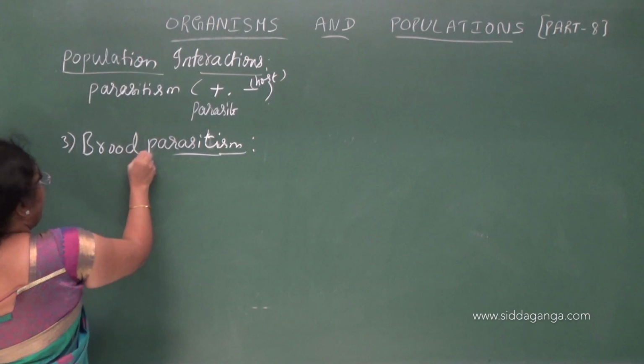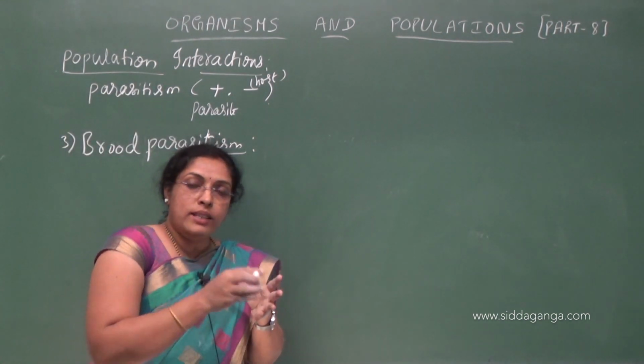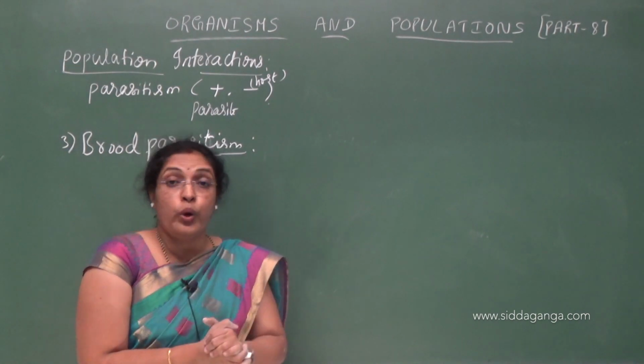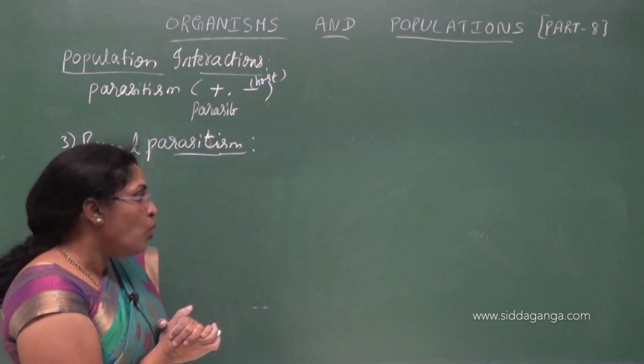So in the brood parasitism, here the parasite is dependent on the host only to lay the eggs in the nest of host.